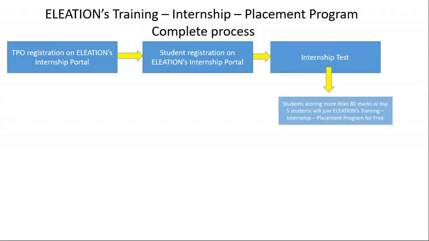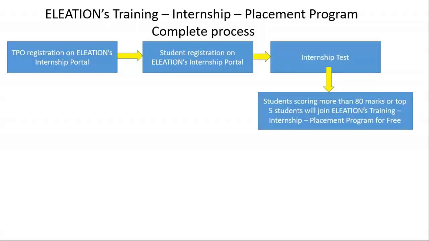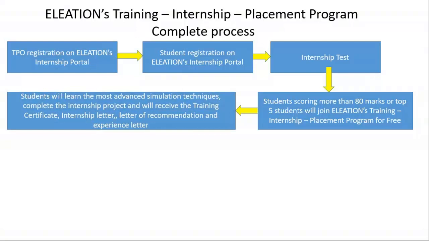All the students scoring 80 or more marks or top 5 students can start ELEATION's training internship placement program for free. All the students will do online training on ELEATION's NSYS Basic to Professional Training program, complete online industrial internship.